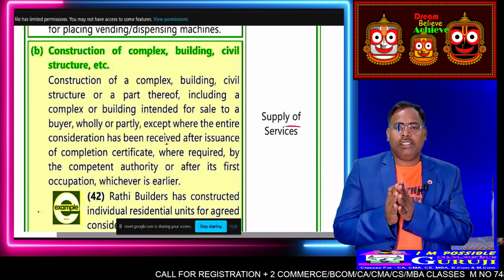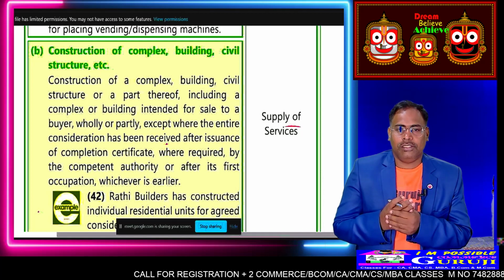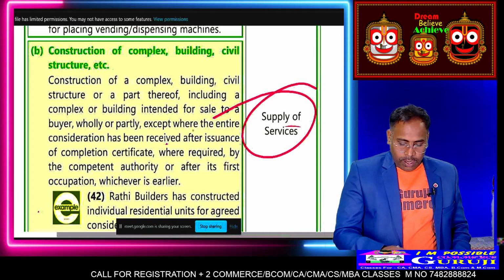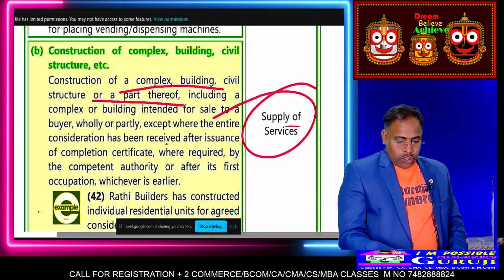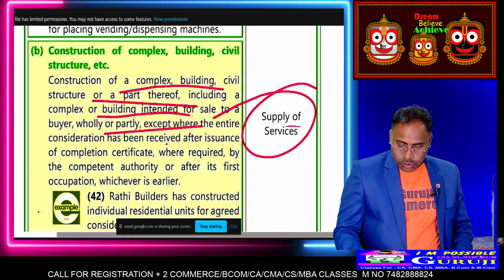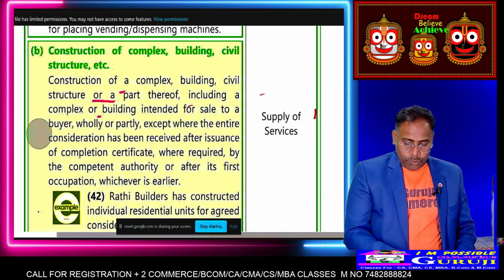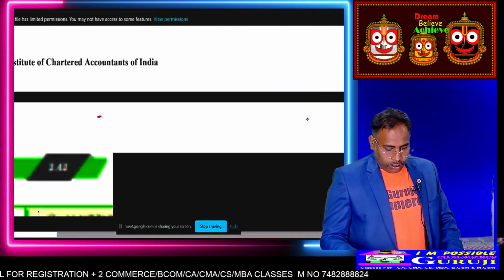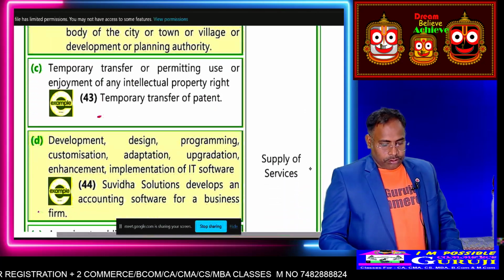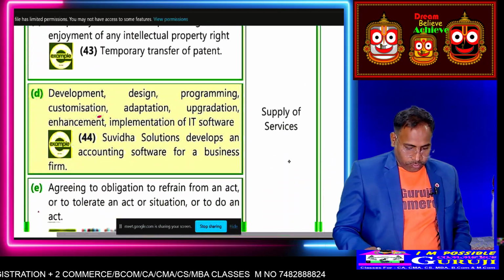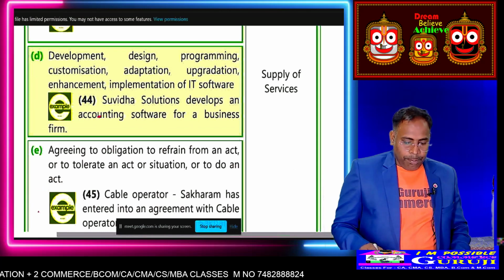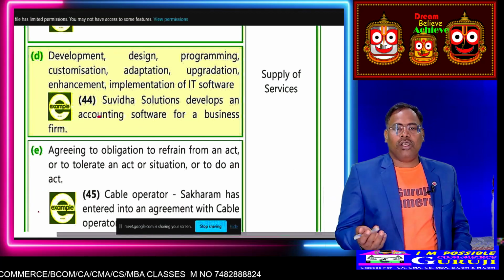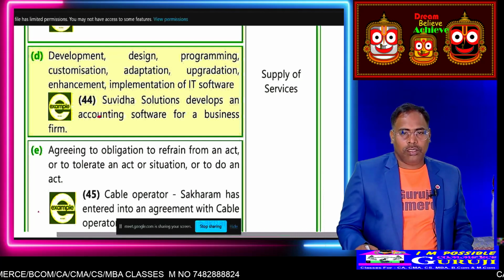Any construction, means road, bridge, this is called supply of service. Development, design of programs, IT software, all these are called supply of service.